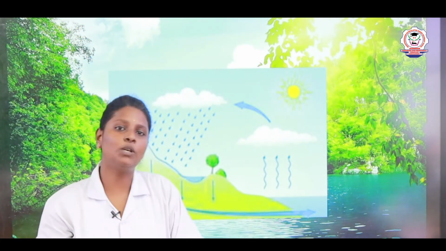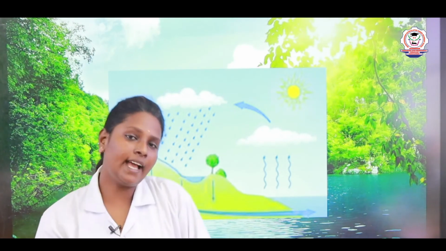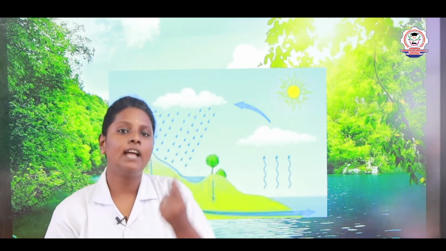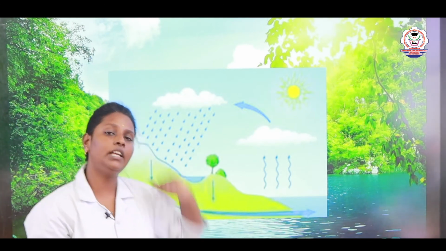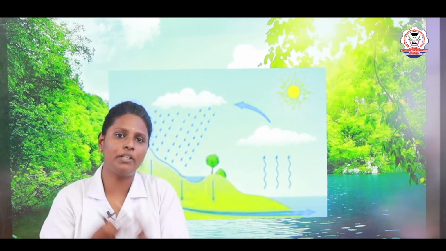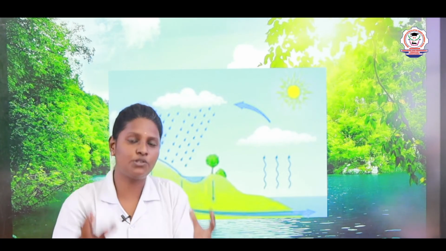Okay, after the water evaporates, what will happen? It reaches the sky, it reaches high up in the sky. There, all the water vapor gets cooled down and forms tiny water droplets. In the clouds, they form tiny water droplets. All the tiny water droplets join together to form one big water droplet.